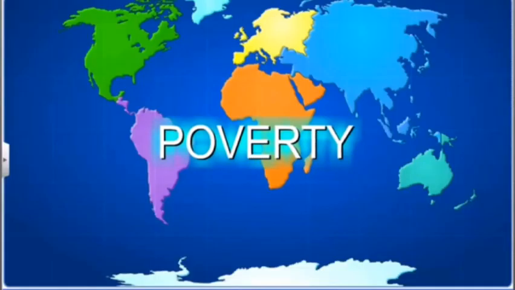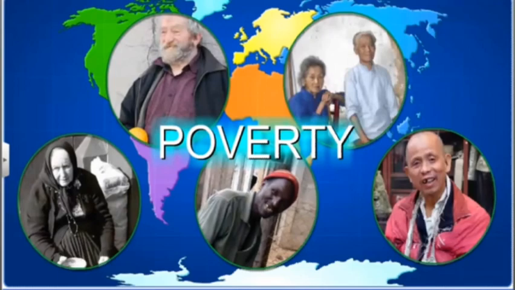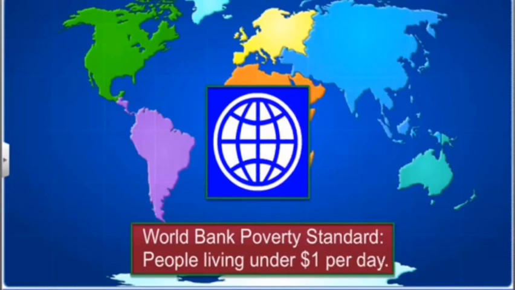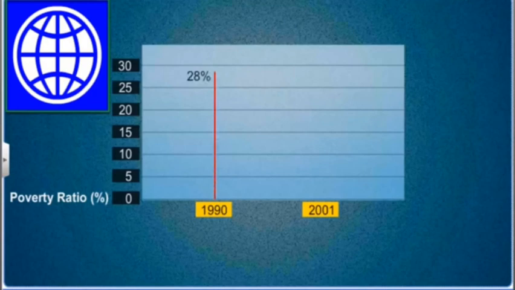Poverty is a global problem. However, it varies in different regions of the world. In this module, we will discuss the comparative poverty ratio in different parts of the world with reference to the World Bank standard of poverty, which includes all people living under $1 per person per day. As per the World Bank standard, the percentage of the population living below the poverty line in developing countries has come down from 28% in 1990 to 21% in 2001.